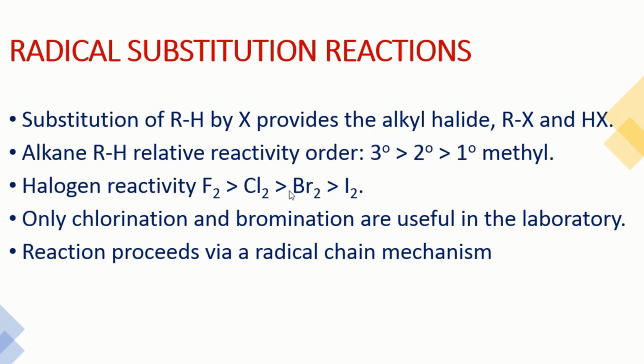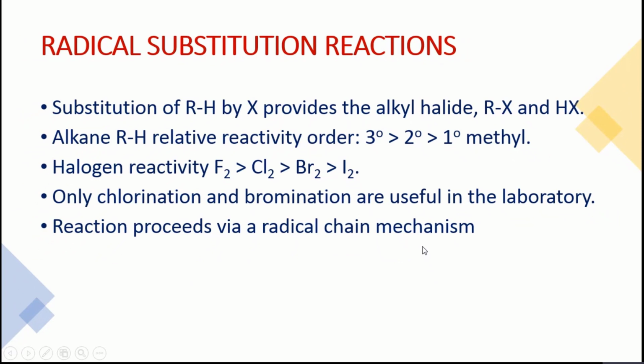Then chlorine, then bromine, and iodine is the least. Generally we use chlorine and bromine for this reaction in the laboratory. And as we discussed, this reaction proceeds via a radical chain mechanism.